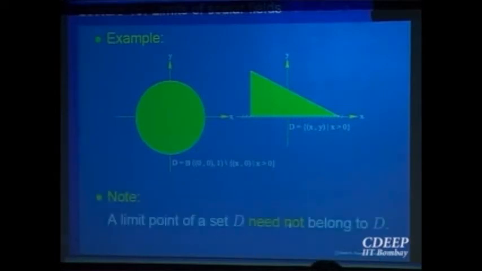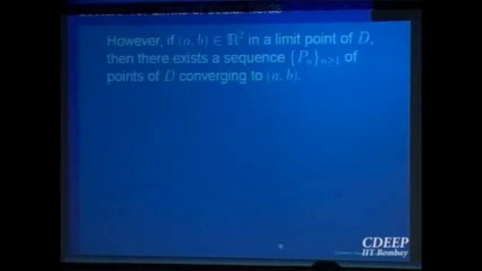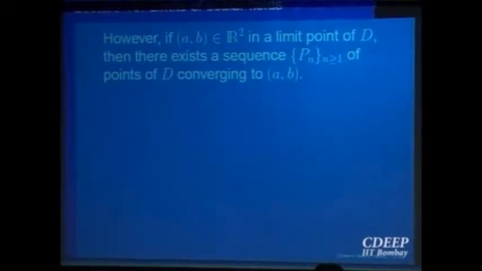So a limit point need not belong to the set D, of course, that we have indicated. And I have also indicated that if a point is a limit point for a set, then there will be positively a sequence of points in the set D approaching that point. At least there is one way of approaching that point. That point may not be in the set D at all, but still you can approach. So there is a possibility of defining the limit of a function at a limit point of a set, because there is a path available now. So that is the idea we have.